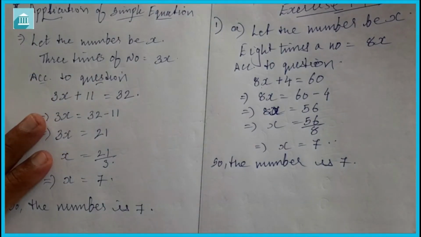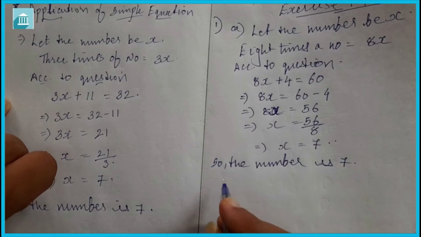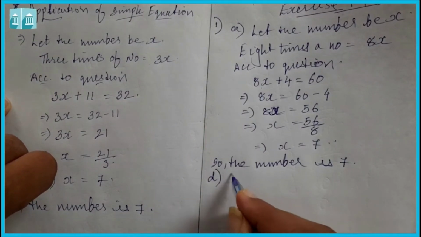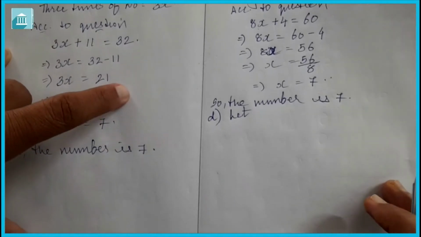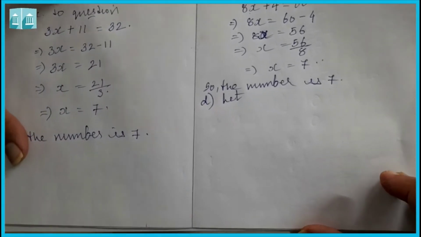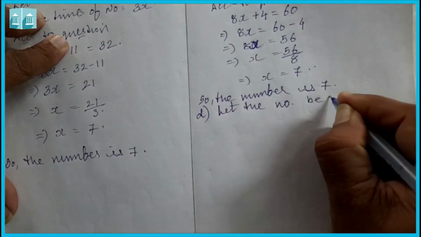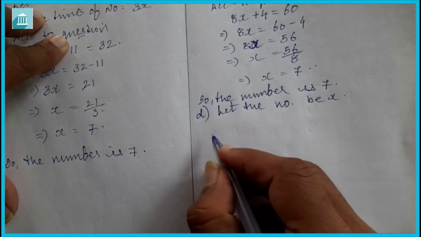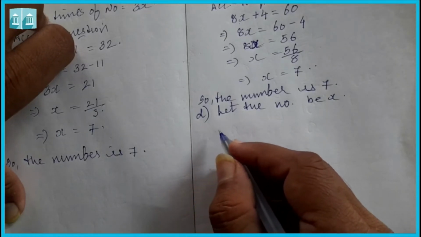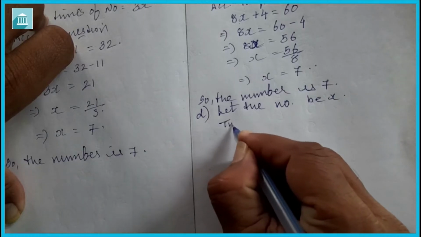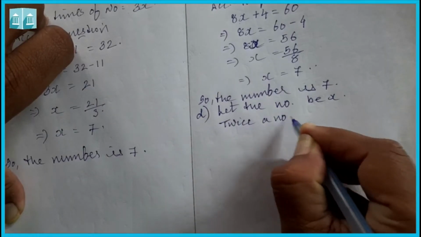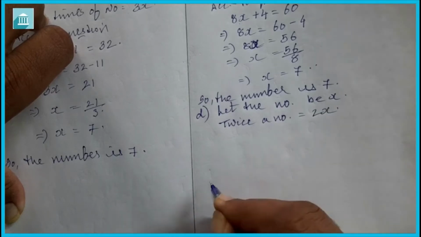Now let us see the next question, D. When I subtract 11 from twice a number, the result is 15. Here also the number is unknown, so let the number be x. Now it is given, when I subtract 11 from twice a number. Twice a number is equal to 2x.